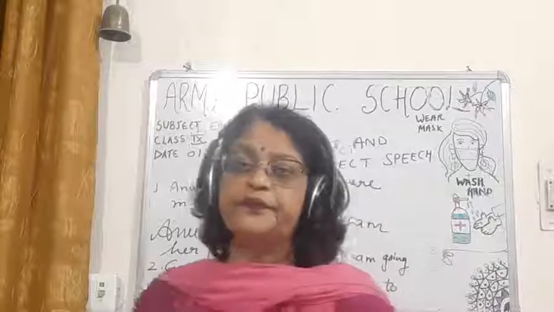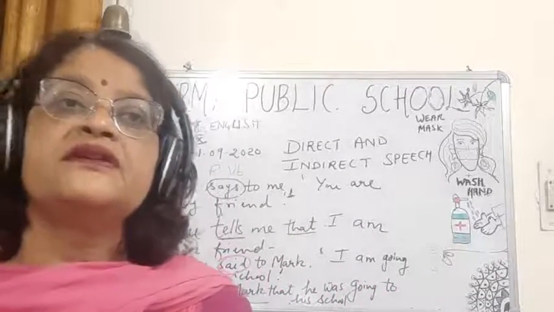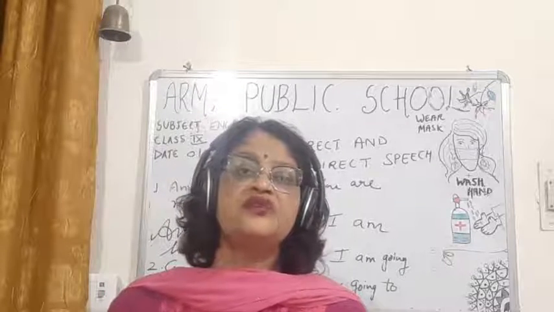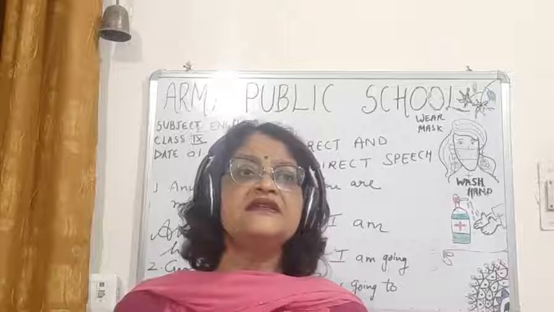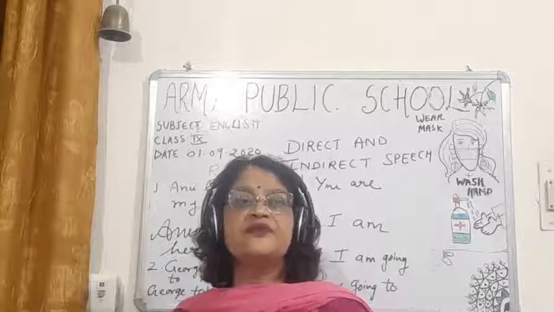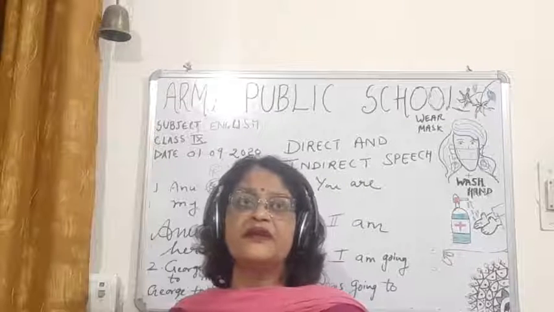Okay. So children, again I am going to explain, because it's not as difficult as you are thinking. It's very easy, but children, so many rules are there that a person feels that it is complicated. It's not that complicated.